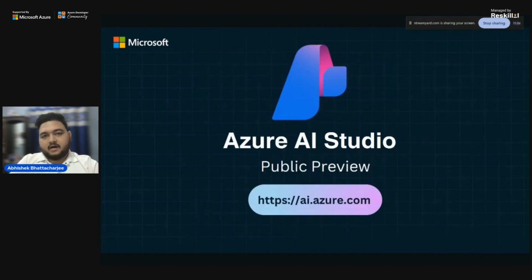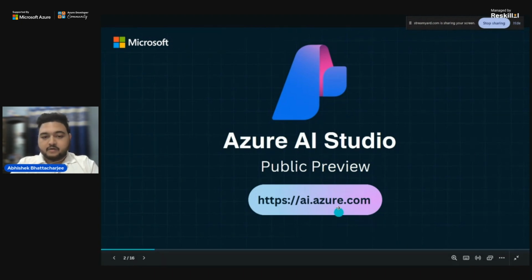Cool. So before starting the Azure AI session, I would like to give a glimpse of the Azure AI Studio. Azure AI Studio is basically a tool where you have been given so many types of Azure AI services which you can leverage to build custom AI applications for your use. Apart from this, it offers a plethora of services which you can use without even the need for developing your own services from scratch. It provides everything as per the pay as you go model. It has currently been placed in public preview. So let me show you a glimpse of it.